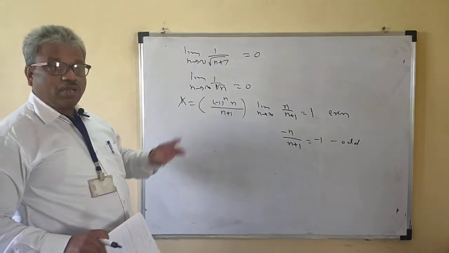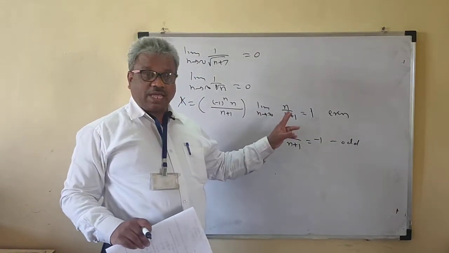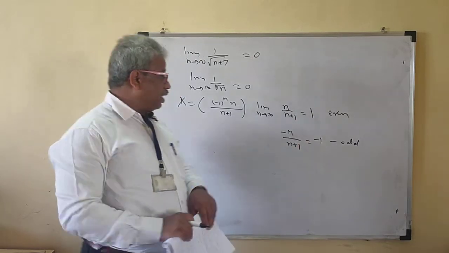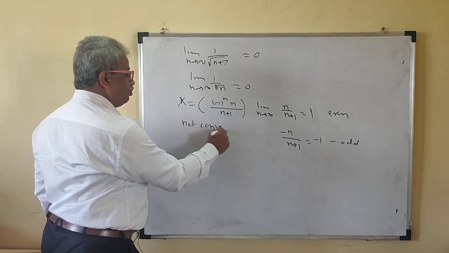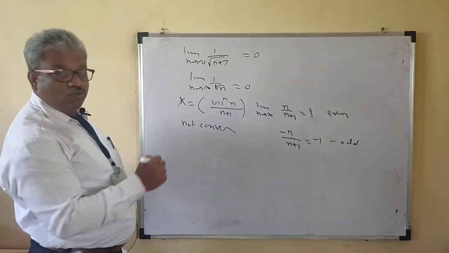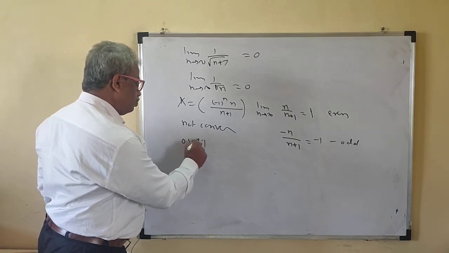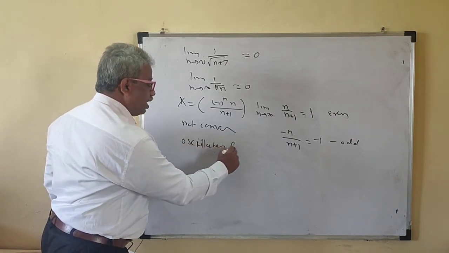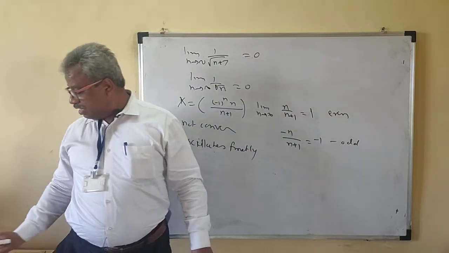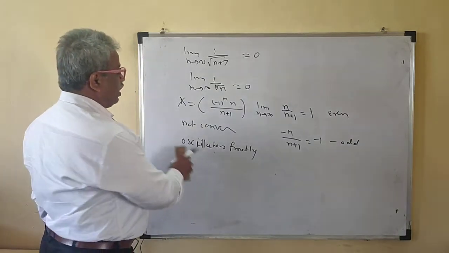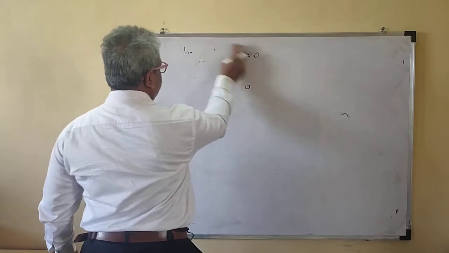So that means this sequence has two limits, 1 and minus 1. But they are finite numbers. That means this sequence is divergent, it is not convergent. It is divergent because it has two limits. So we can say this oscillates finitely, because 1 and minus 1 are the limit points and both are finite. So this sequence is divergent and it oscillates finitely.